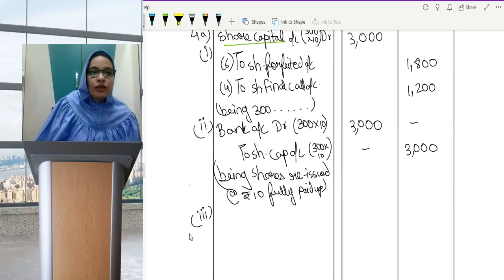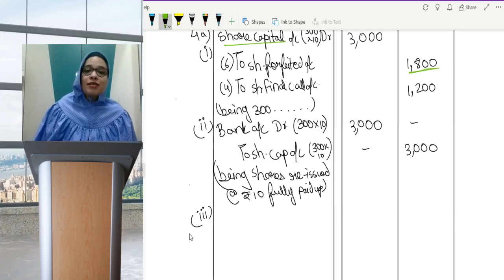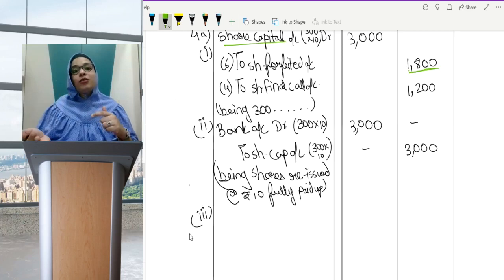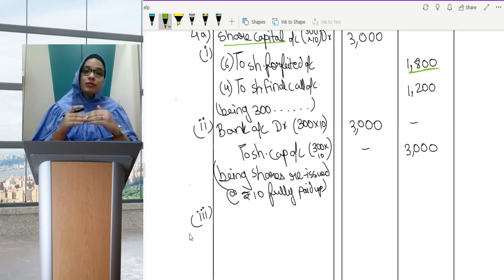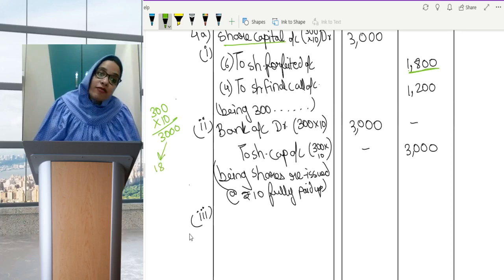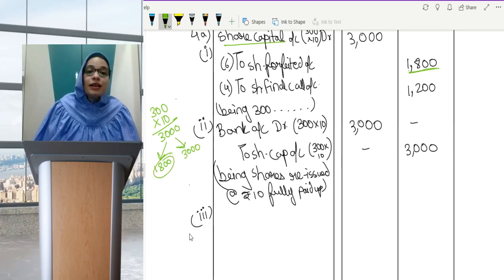See, the amount in share forfeited account, this 1800, lies in share forfeited account till the time the shares are being reissued. Once they are reissued, now we can say that this 1800 is our net profit, because this 1800 we received from one shareholder, then from another shareholder. When we reissued, again we received 3000. There were 300 shares. How much should I have received? I should have received 300 into 10, 3000, right? 1800 I had already received from the first shareholder, but he did not pay 4 rupees, so I cancelled his shares. From the second shareholder, I again received the entire 3000 amount. That means this 1800 is my total profit.